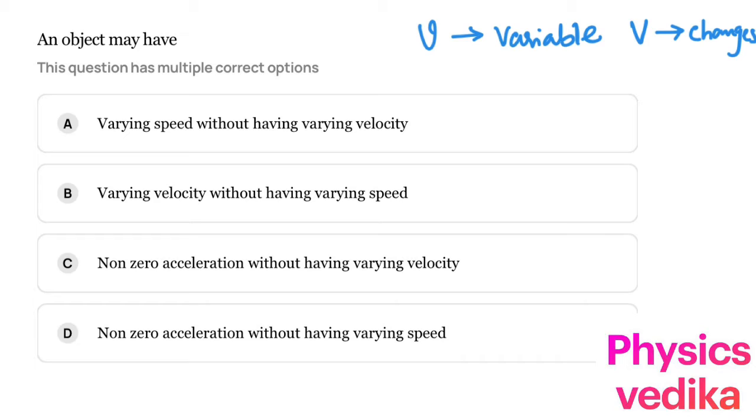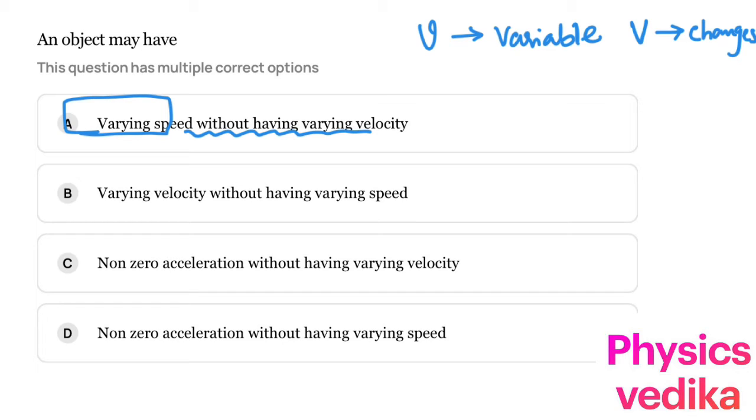Try to understand very clearly what the meaning of this question is. He is saying that the velocity of the object is not going to change when you change your speed. That is the meaning of the statement. Is it possible to have no change in the velocity but you have changed the speed?